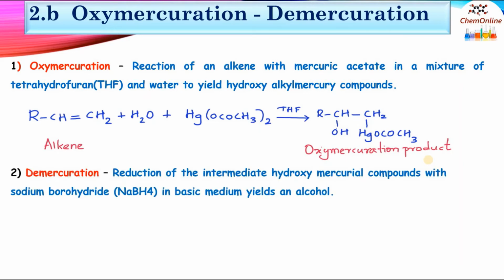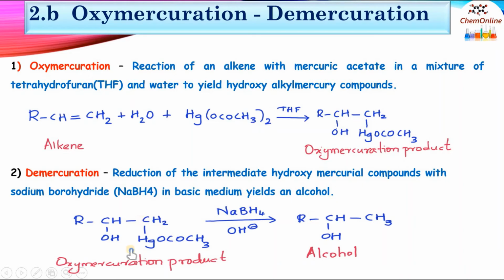Next is the demercuration. Reduction of the intermediate oxymercuration product with sodium borohydride, NaBH4, in basic medium will result in an alcohol, and this reaction is known as demercuration. Here, sodium borohydride reduces the acetoxy mercury group and replaces it with hydrogen.